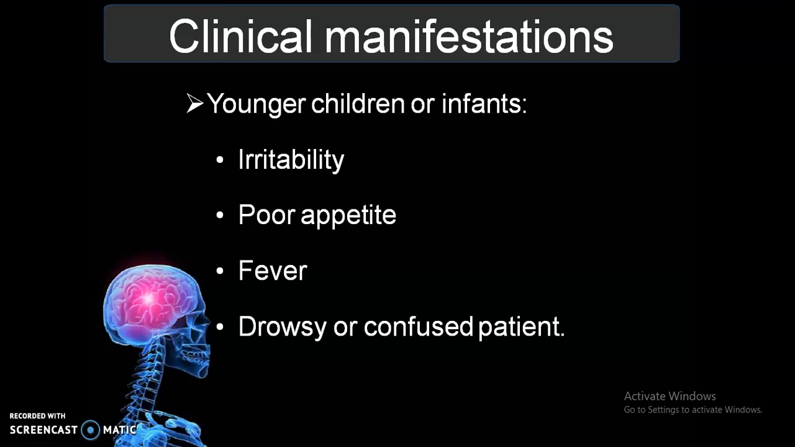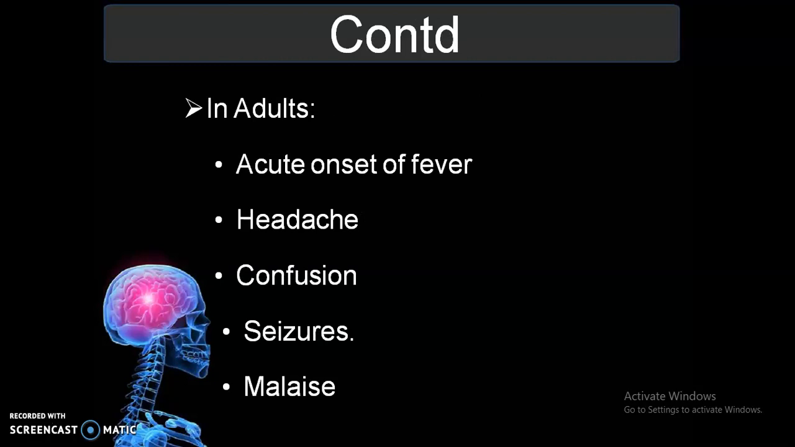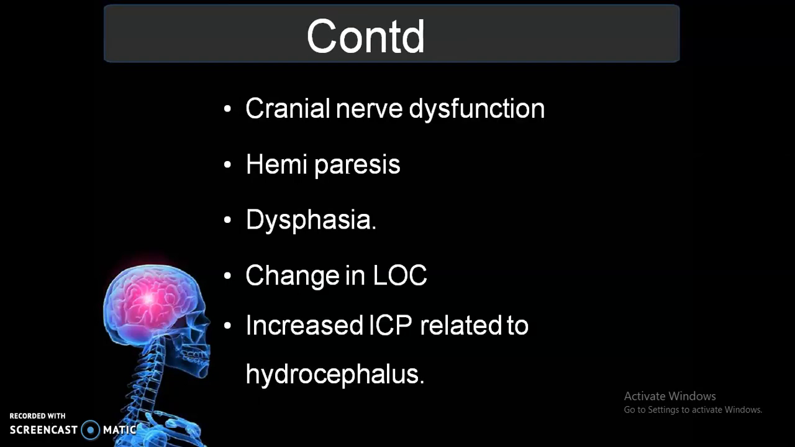Coming to the clinical manifestations. Younger children or infants will develop irritability, poor appetite, fever, and drowsy or confused behavior. In adults, there will be acute onset of fever, headache, confusion, seizure and malaise. As we already discussed in meningitis, similarly there will be headache, confusion, seizure, malaise, and acute onset of fever, as it is an infectious case.